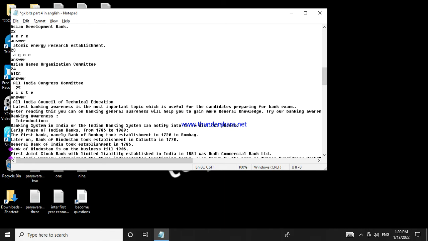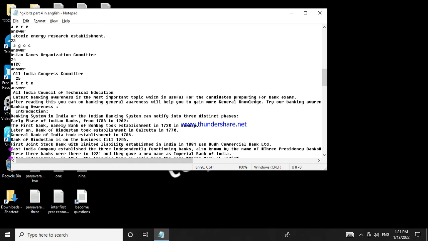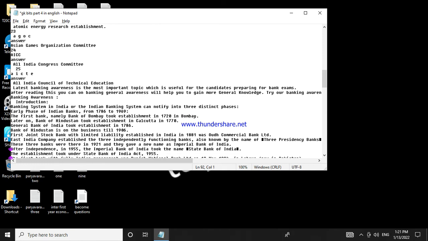First joint stock bank with limited liability established in India in 1881 was Oudh Commercial Bank Ltd. East India Company established three independently functioning banks, also known as the three presidency banks: the Bank of Bengal in 1806, the Bank of Bombay in 1840, and Bank of Madras in 1843. These three banks were merged in 1921 and given a new name, Imperial Bank of India. After independence in 1955, the Imperial Bank of India took the name State Bank of India. It was established under the State Bank of India Act 1955.